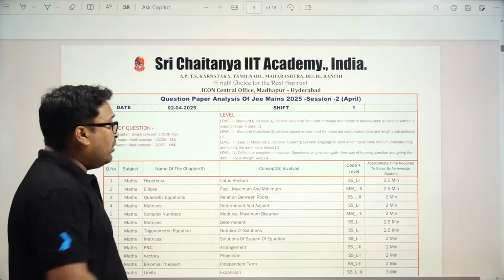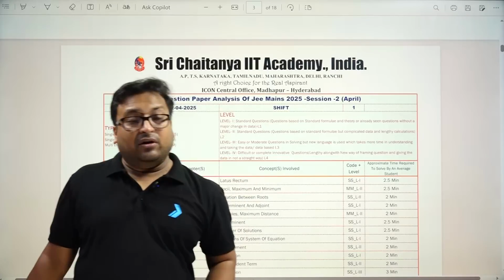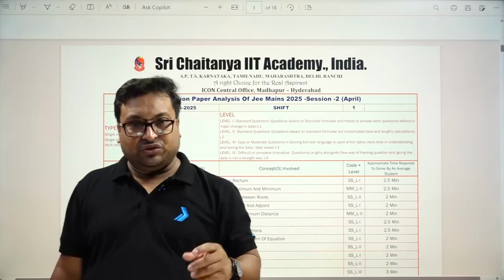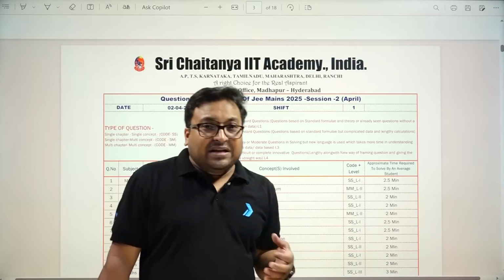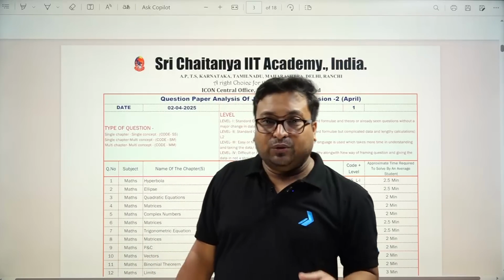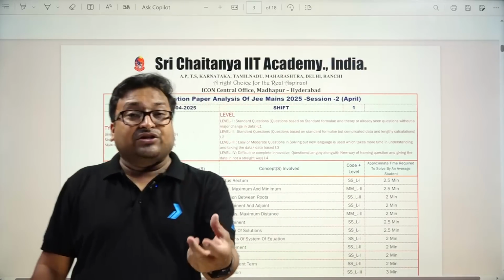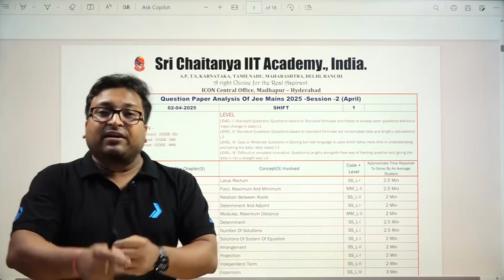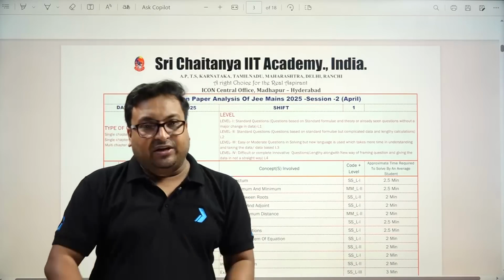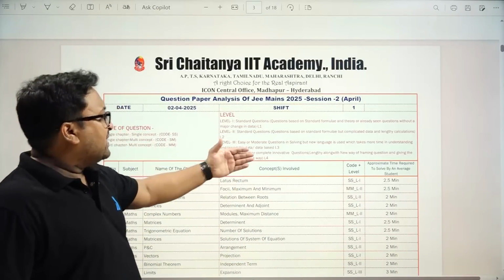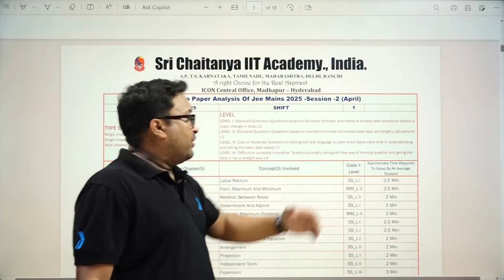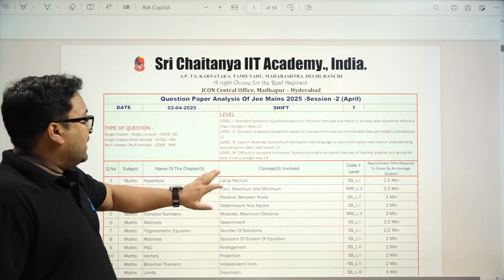And what is level 4? We can say this is difficult because these are completely innovative questions. So this time JEE Mains asked a lot of good questions. They have taken the concept directly from NCERT, but they reframed the question in a very interesting way. So confusing questions, we can say lengthy, along with a new way of framing questions. So giving the data is not a significant way.